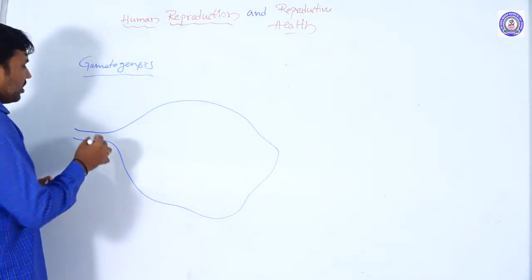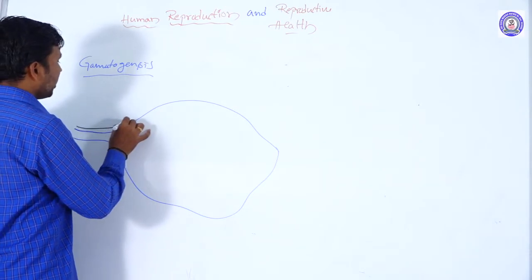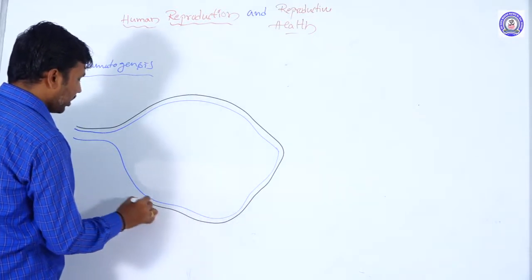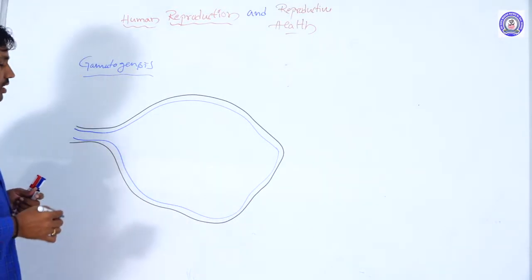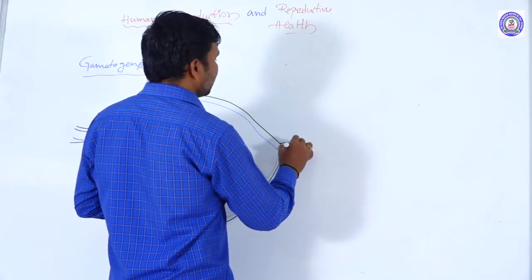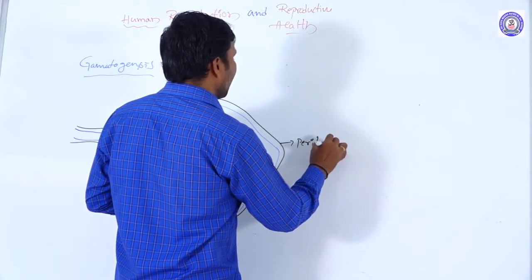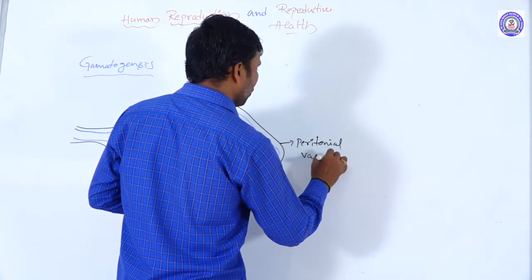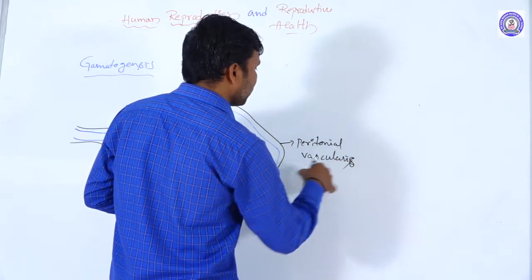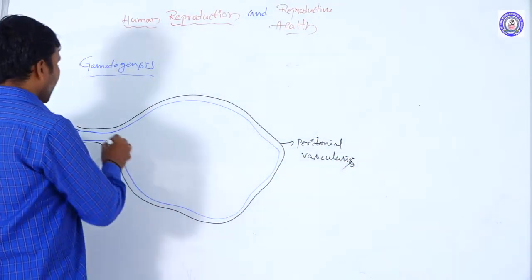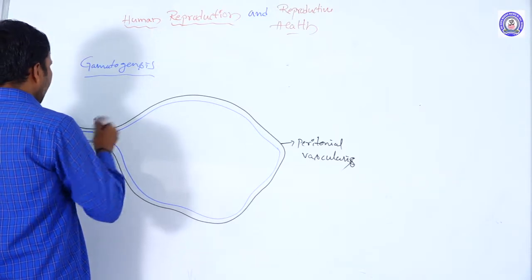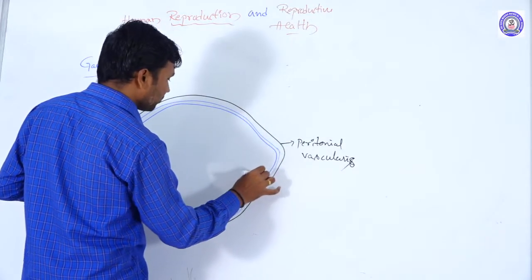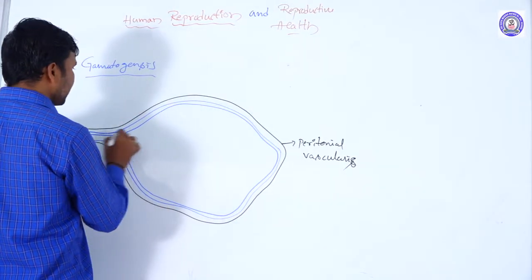Externally, the ovary is covered by the peritoneal vascularis, and inner to it is the germ layer. The blue colored one is called the germ layer.